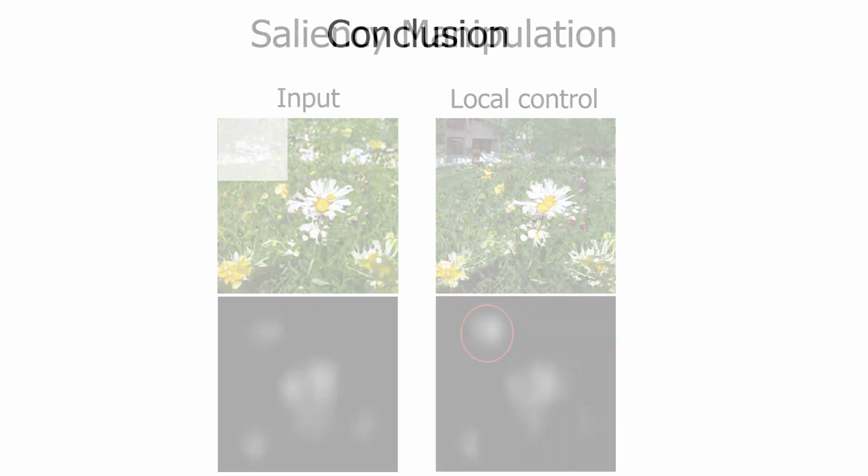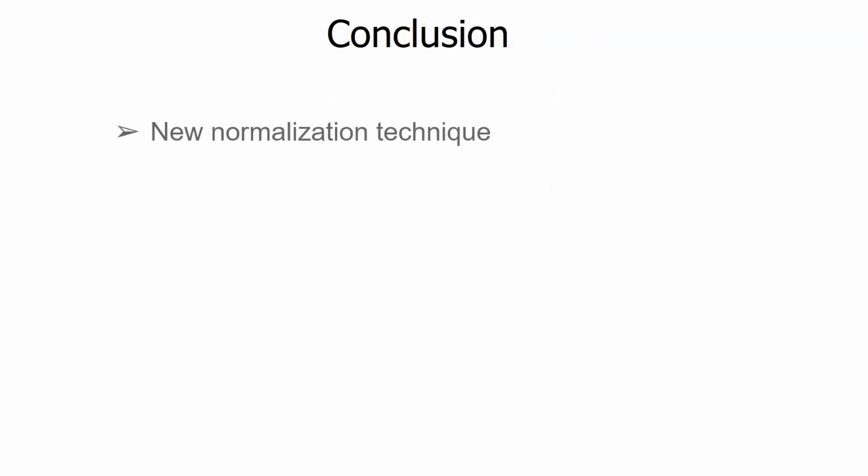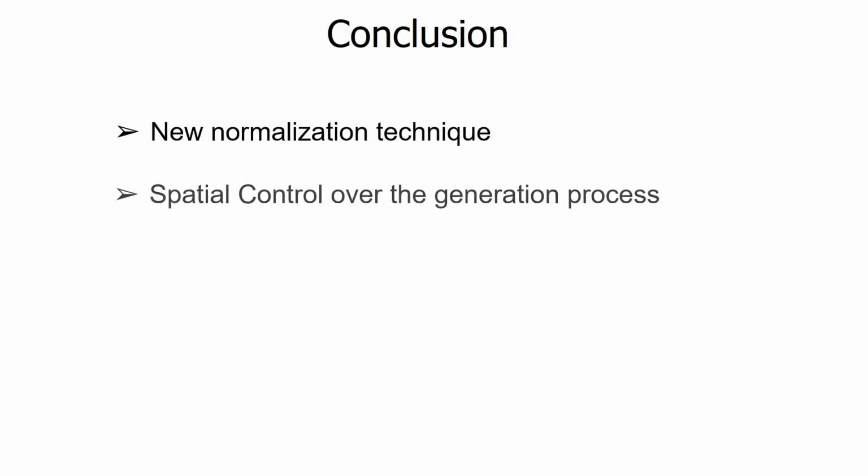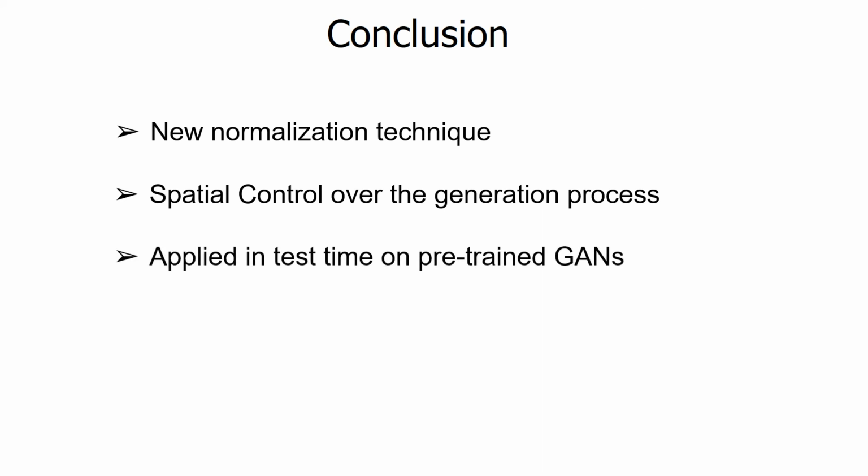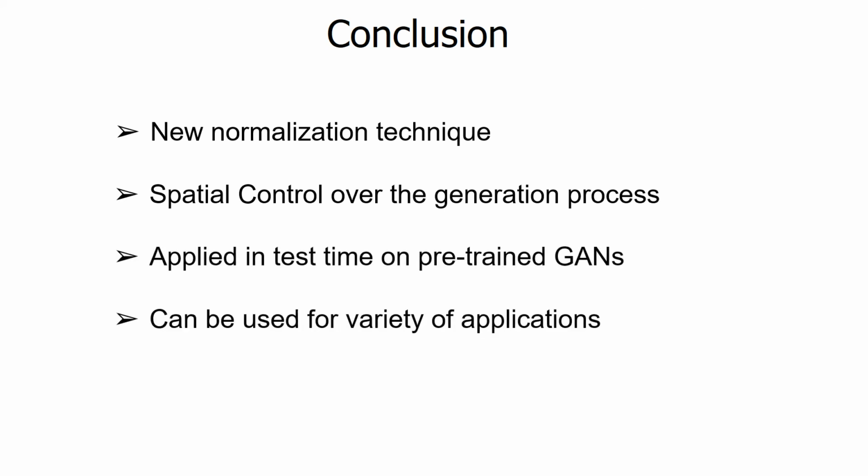To conclude, we introduced a new normalization technique for spatial control over the generation process in GANs, which is applied at test time and could be used for a variety of applications.